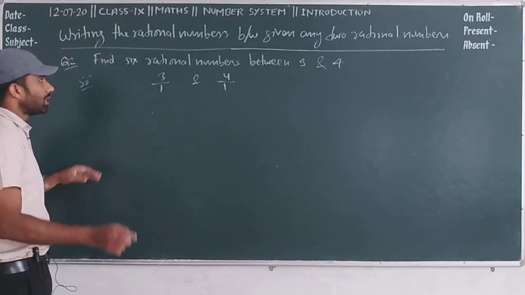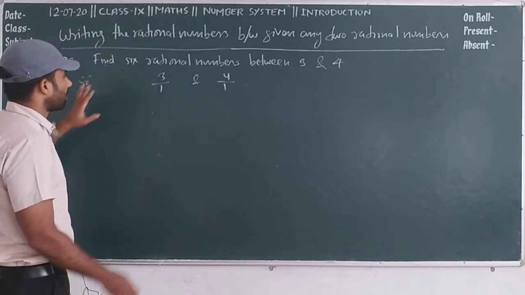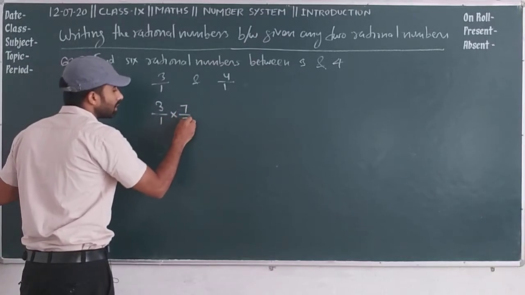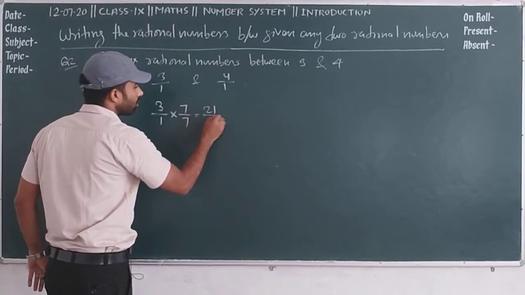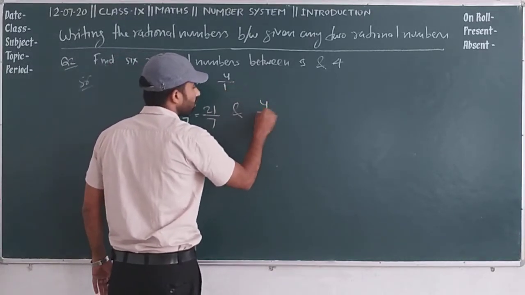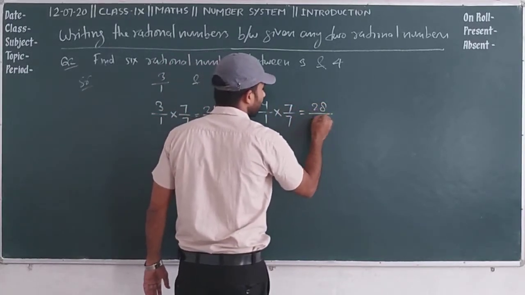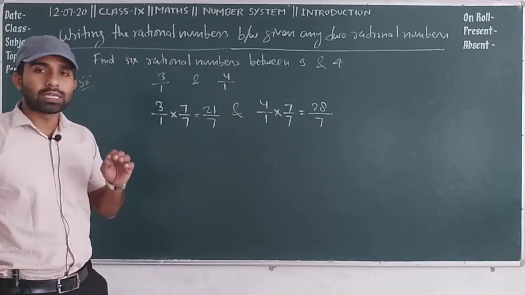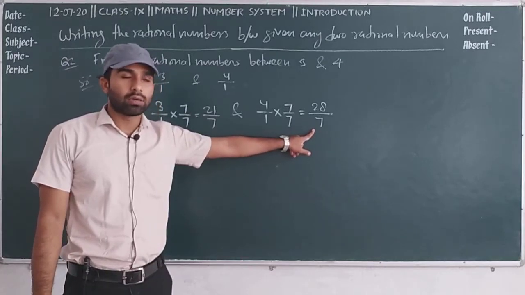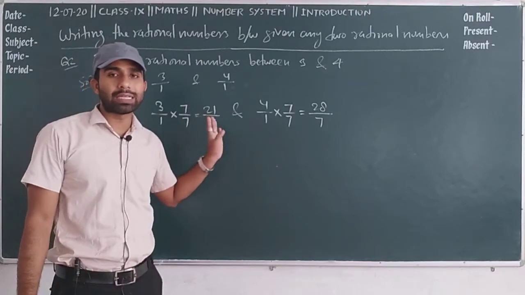So similarly, you will check by multiplication. Here I am going to multiply by 7. So 3 by 1 multiplied by 7 by 7 is equal to 21 upon 7. Similarly, we multiply this rational number 4 by 1 by 7 by 7. It also gives us 28 upon 7. Few things you need to remember: the denominator should be the same. If the denominators are not the same, you will make them the same.